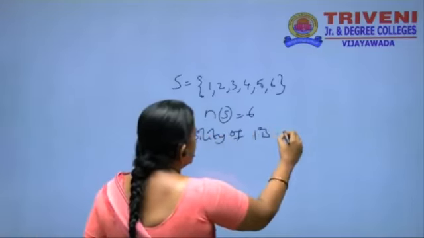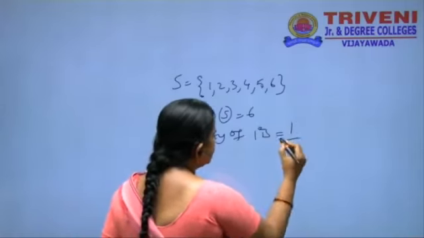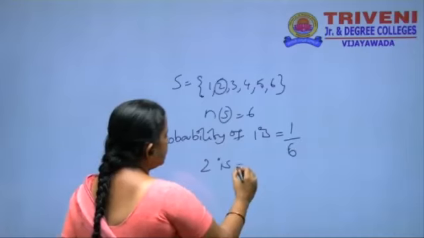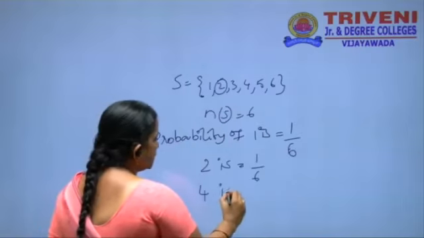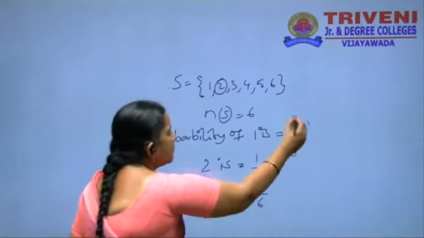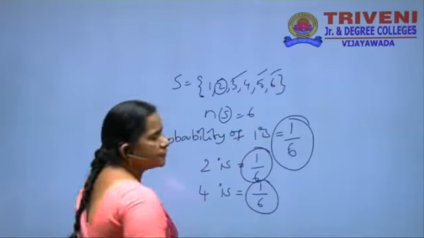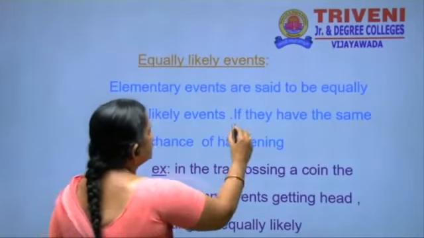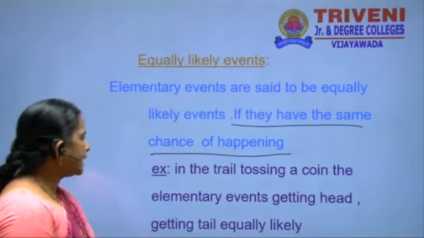The probability of 1 showing up on the die is only one chance out of a total of 6. Then the probability of 2 showing up is also one chance out of 6. Suppose you take the probability of 4. How many chances are there? 1 by 6. Like this, 3, 5, 6 are also the same. If events have the same chance of happening, they are called equally likely events.